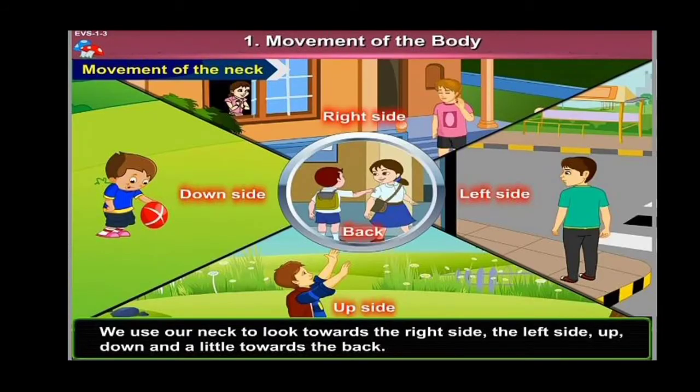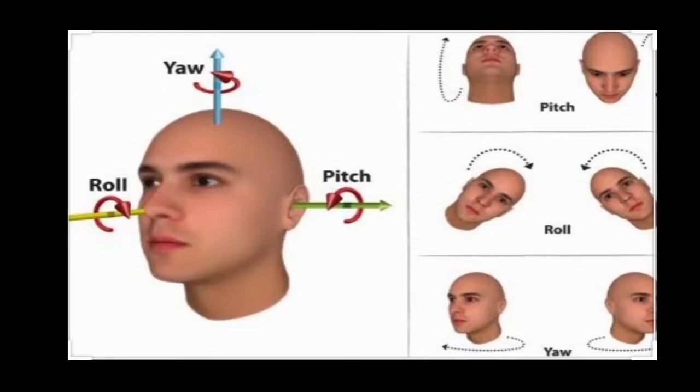Next, the movement of the neck. We use our neck to look towards the right side, the left side, up, down and a little towards the back. Next, movements of the head. Here also we are able to move up, down, forward, backward and sidewise too.